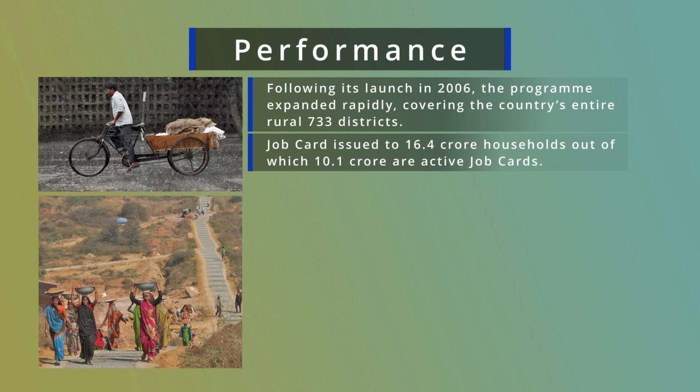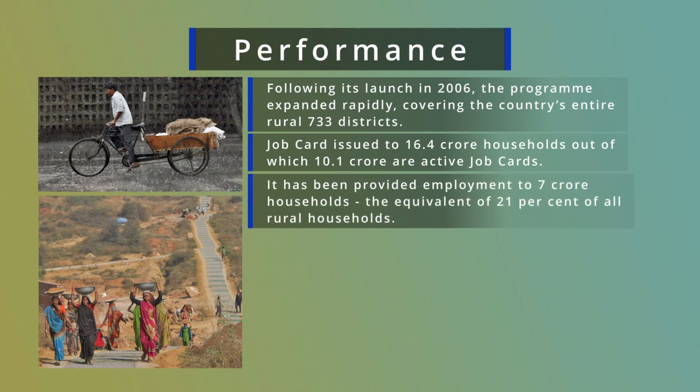16.4 crore households are getting a job card from this program. But out of the 16.4 crore households, 10.1 crore households have active job cards, that is, 10.1 crore households are participating in this program.